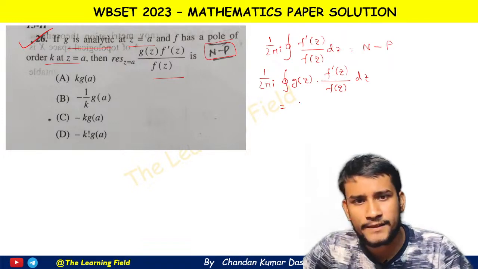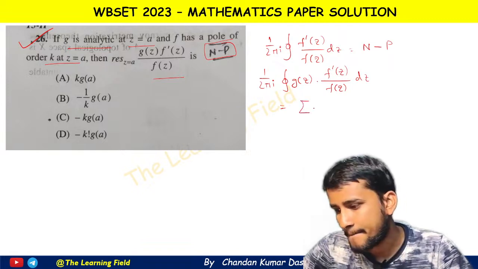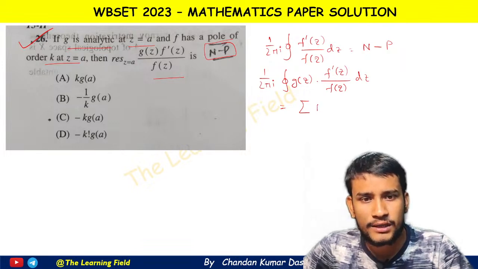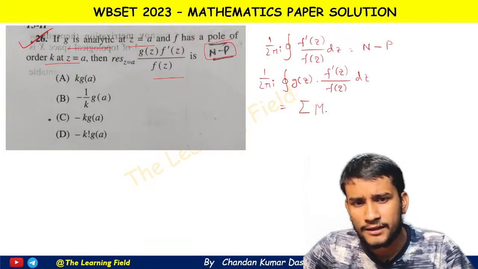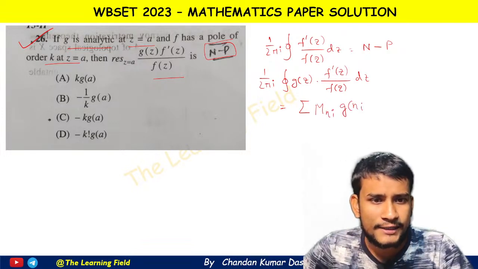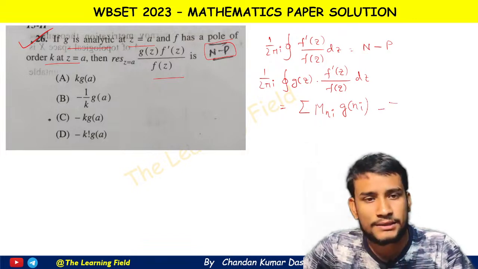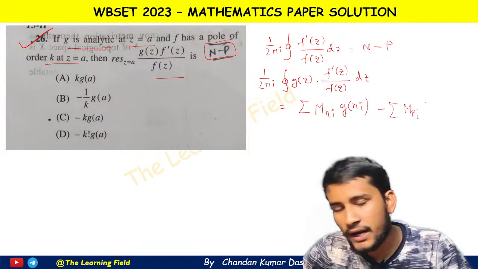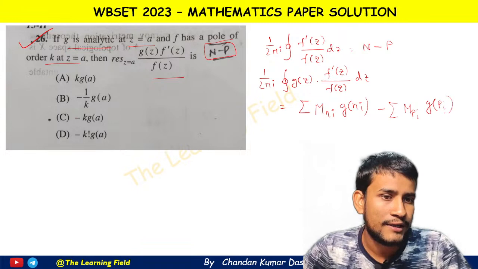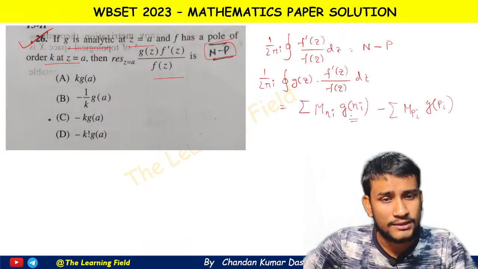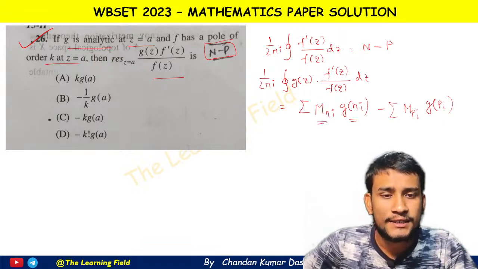We simply write this as the summation of n_i g(a_i) over the zeros, minus the summation of m_i g(p_i) over the poles, where we put the zeros and poles in the function g. You can use any other notation.